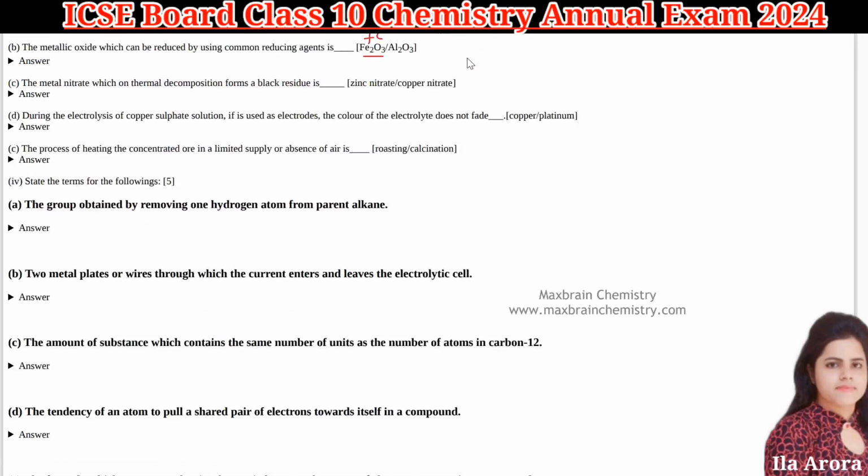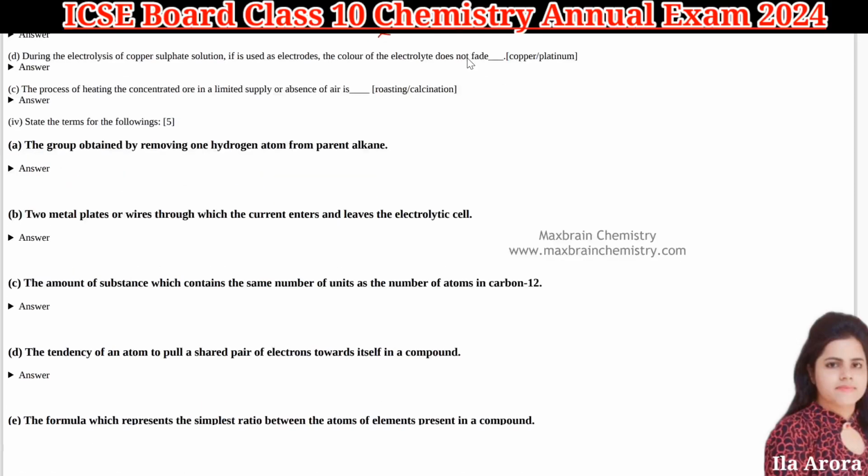Next is the metal nitrate which on thermal decomposition forms a black residue, that is your zinc nitrate. Next is, on thermal decomposition, right? So here the answer will be your copper nitrate. Next is, during the electrolysis of copper sulfate solution, if copper is used as electrode, the color of the electrolyte does not fade.